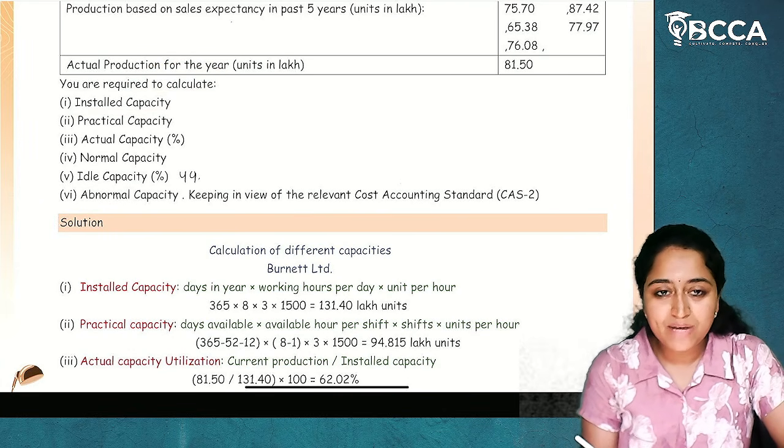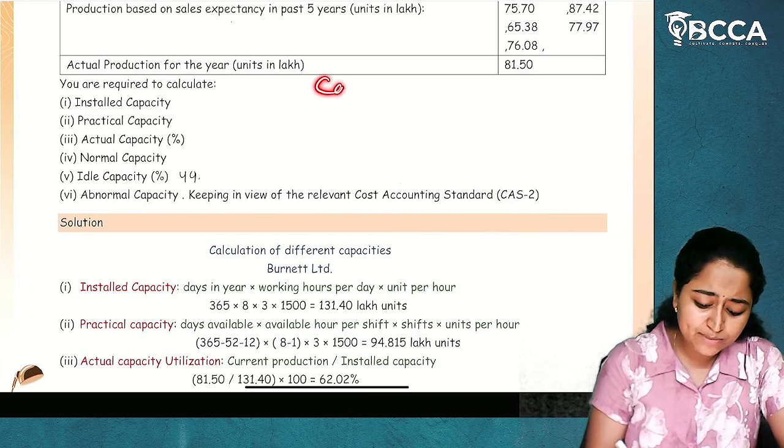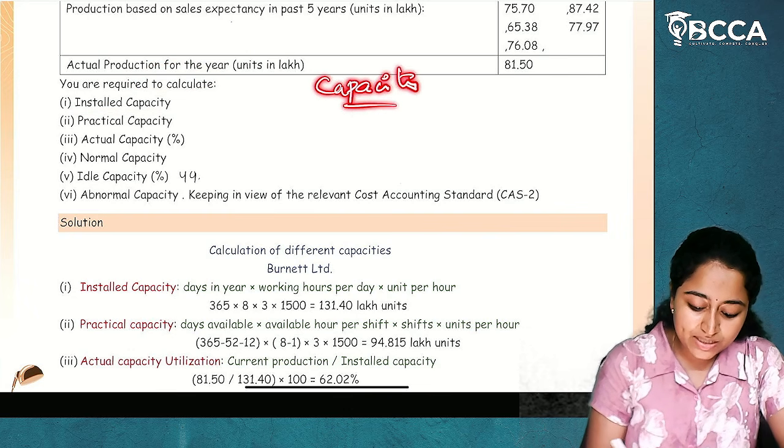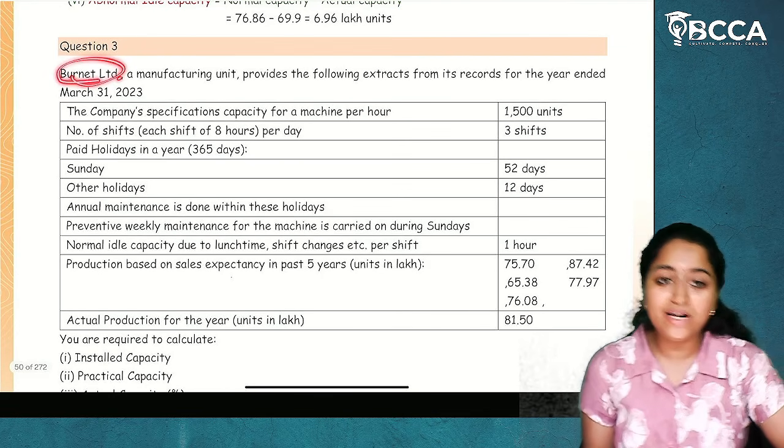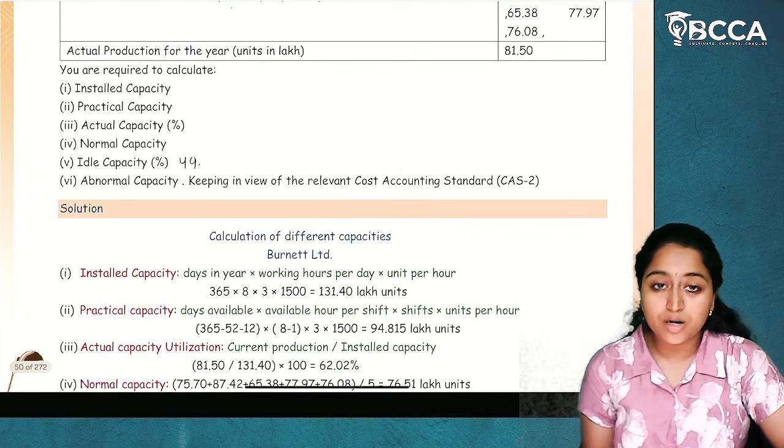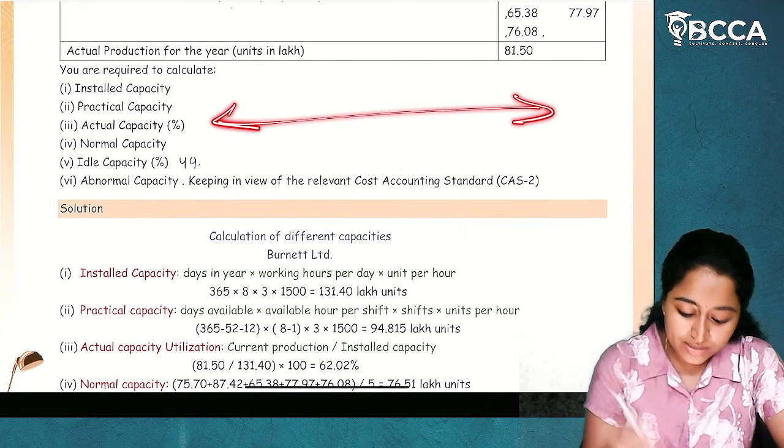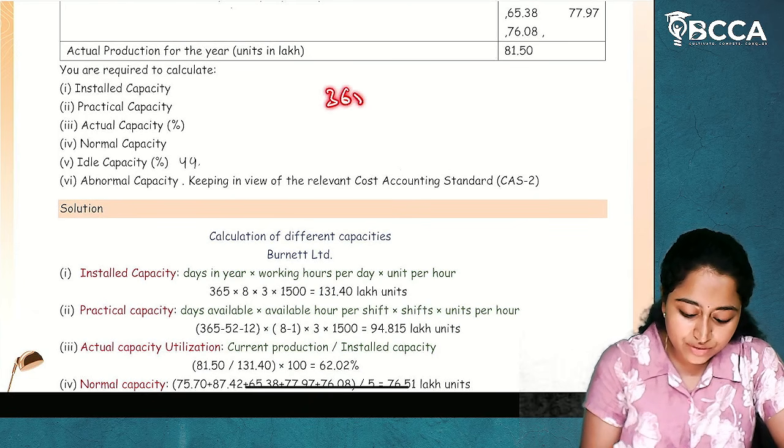Now, what does it mean by installed capacity? Nothing but the capacity which this particular entity, Brunt Limited, can produce in the entire year. In a year, there will be around 365 days.